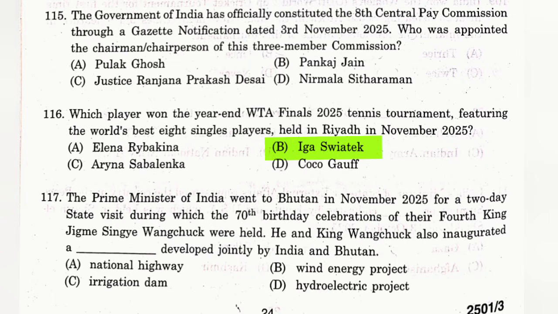Question number 117. The Prime Minister of India went to Bhutan in November 2025 for a 2-day state visit, during which the 70th birthday celebration of their fourth king, Jigme Singye Wangchuck, was held. He and King Wangchuck also inaugurated a dash developed jointly by India and Bhutan. The answer is D, hydroelectric project.